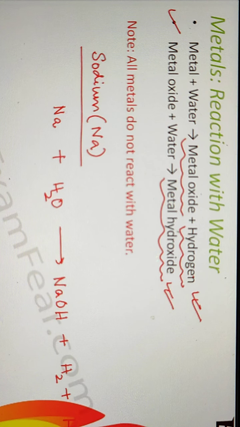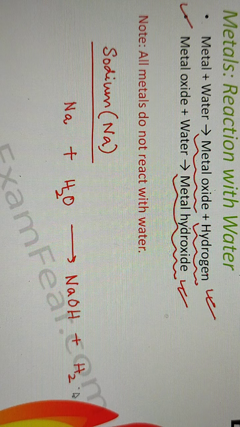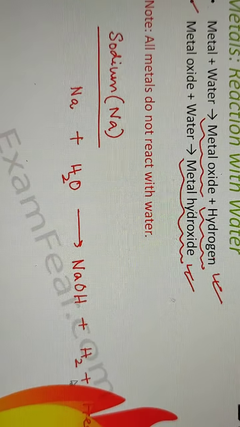The heat energy released in this reaction is so much that the hydrogen gas which is released catches fire.